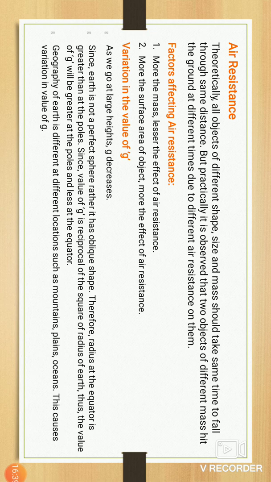The variation in the value of g is the most important thing.